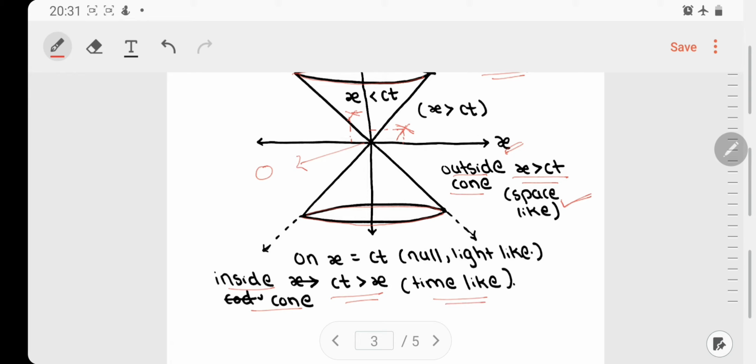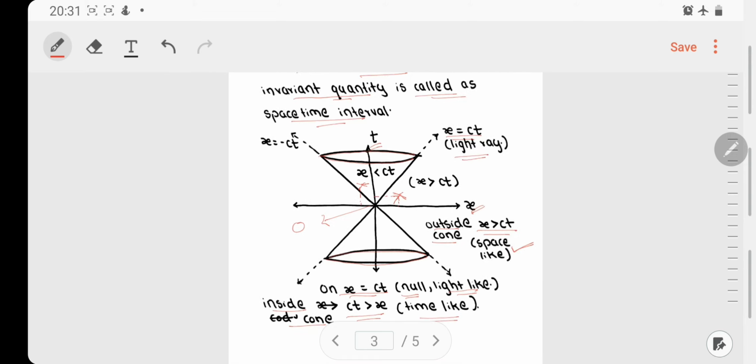And if the point is on the cone, then we have x is equal to ct, which is the equation for the light ray, and thus we can name that point a null point or a light like point. It is called a light like point because it is following the path which is taken by the light ray. Okay, so this was all about the light cone. Now moving further.